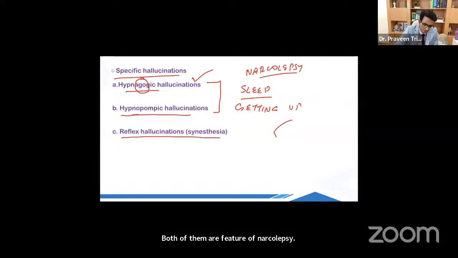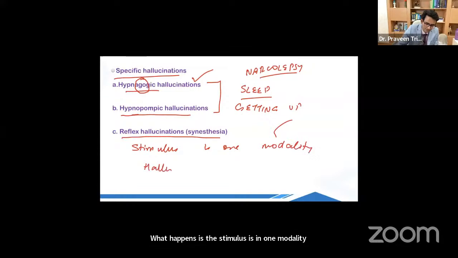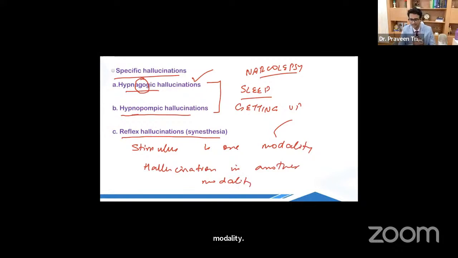In reflex hallucinations, what happens is the stimulus is in one modality and it causes or produces hallucination in another modality. So what is the meaning of this? The stimulus is in one modality and the hallucination is in another modality.